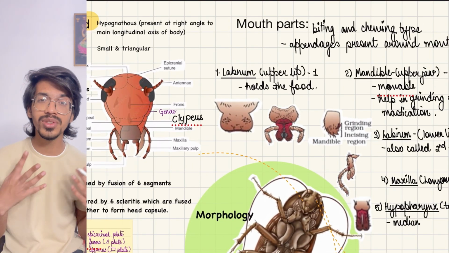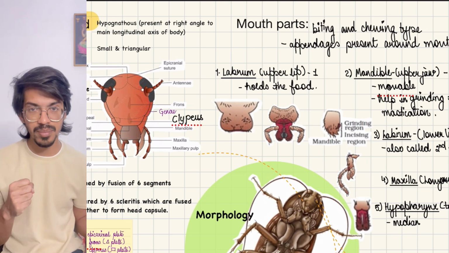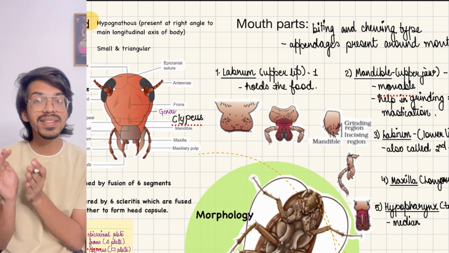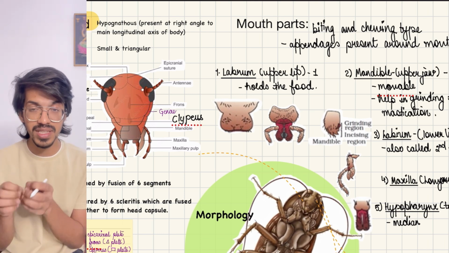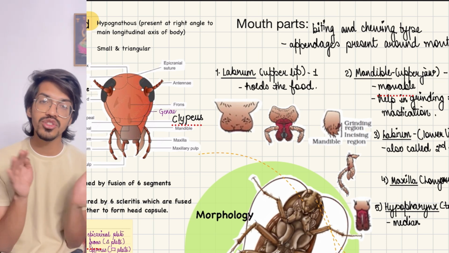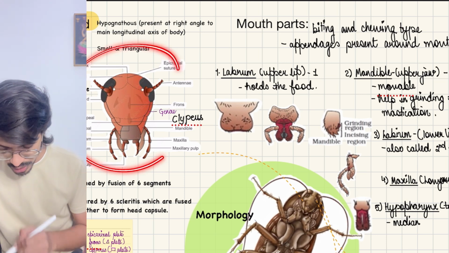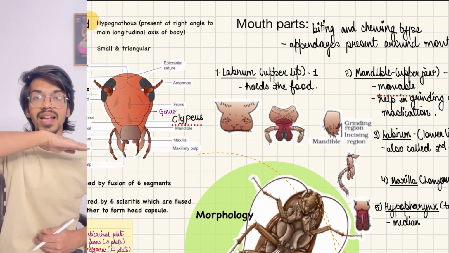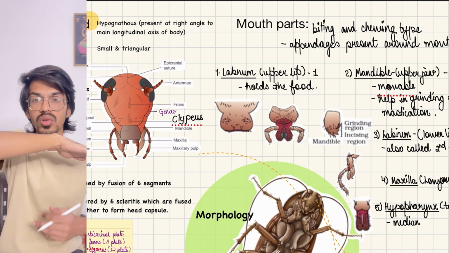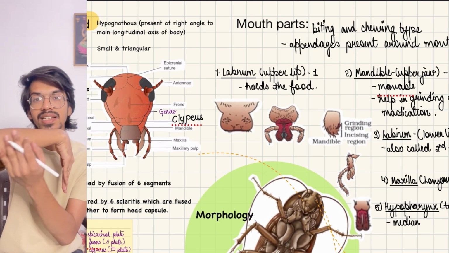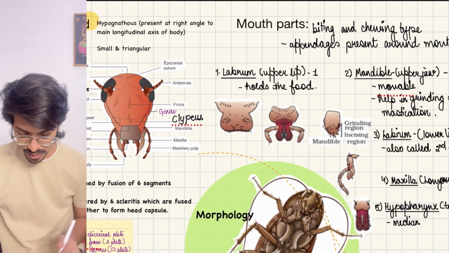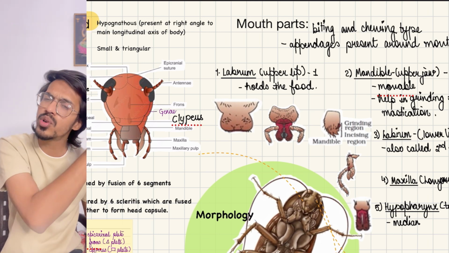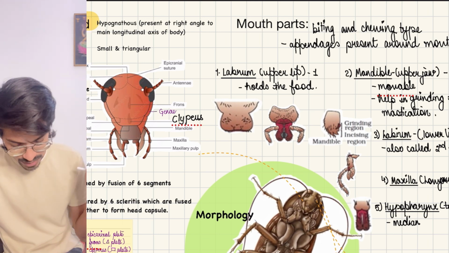So its body is divided into 3 parts: head, thorax, and abdomen. Thorax and abdomen are segmented in the adults also, but the head is segmented in the nymph stage or the embryo stage, but later on they join together and form a single unit. Next thing is the head is hypognathous, means it is present at 90 degrees to the main body. Imagine that this hand is the head and this is the main body. So it is present like this. Hypognathous means lower. You might have even studied the word hypogynous in the ovary. So the same word is being used over here.